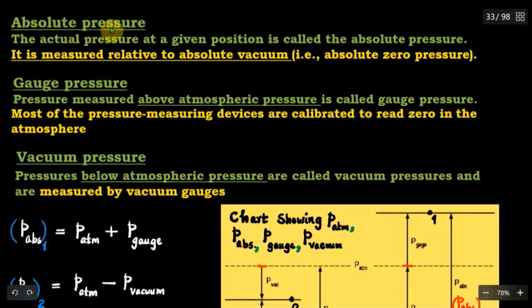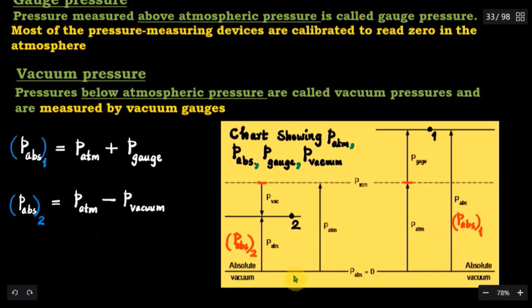Pressure measuring scales: absolute pressure, gauge pressure and vacuum pressure. This chart will give you a better picture. We have two references used. One is absolute vacuum or perfect vacuum. The pressure there is taken as absolute zero pressure, which is the lowest possible pressure. Now we have atmospheric pressure level, that is a distance, a quantity P_ATM above the lowest possible or absolute vacuum, indicated by this dotted line.